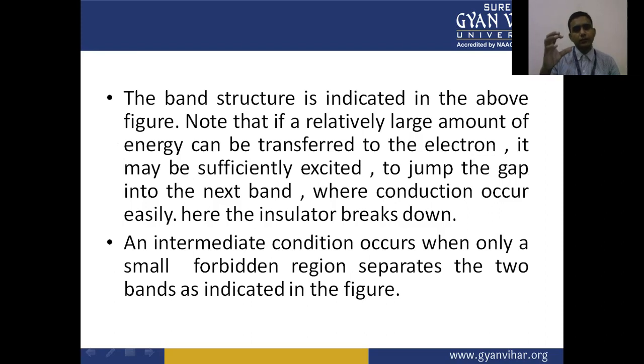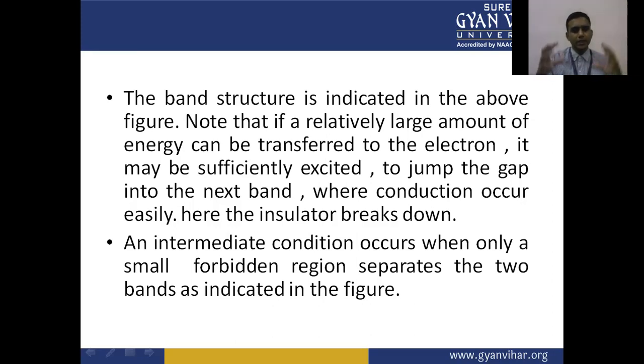Note that if a relatively large amount of energy can be transferred to the electron, it may be sufficiently excited to jump the gap into the next band where conduction occurs easily, where the insulator breaks down.